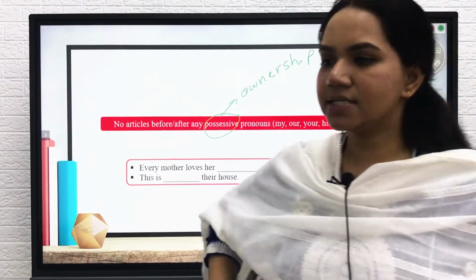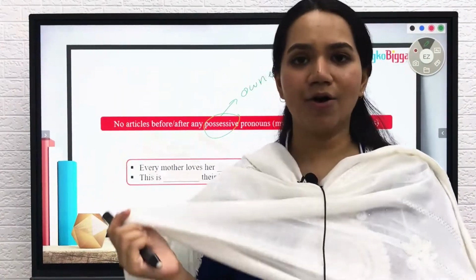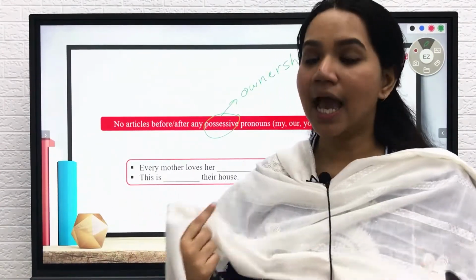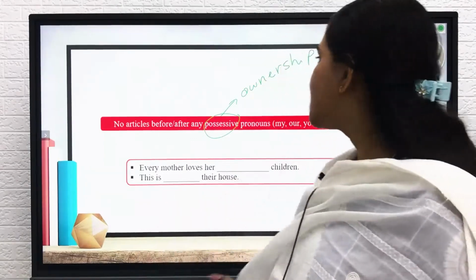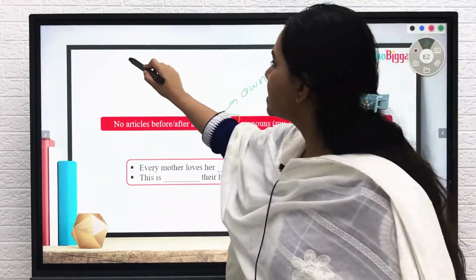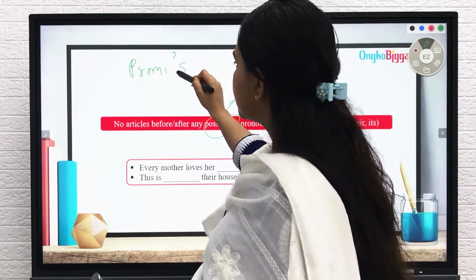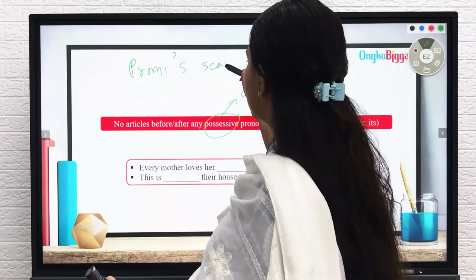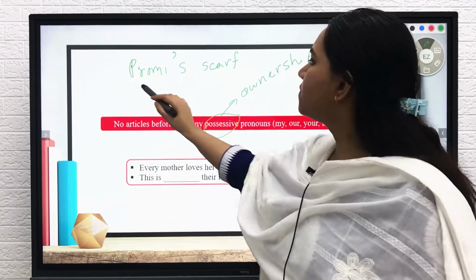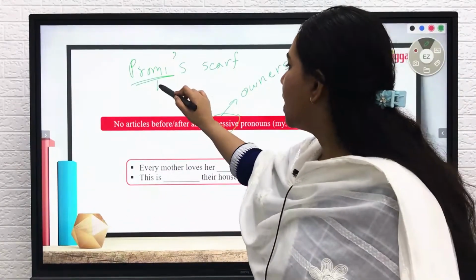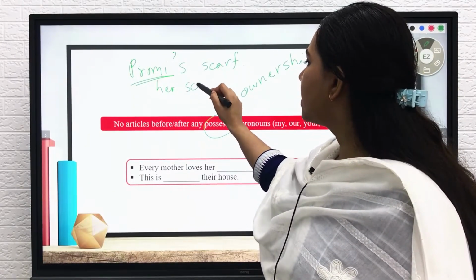It means that, for example, this orna or this scarf belongs to me, right? And I am Promi. So I can say that this is Promi's scarf. Or if I want to use Promi as a pronoun, it will be her scarf, right?